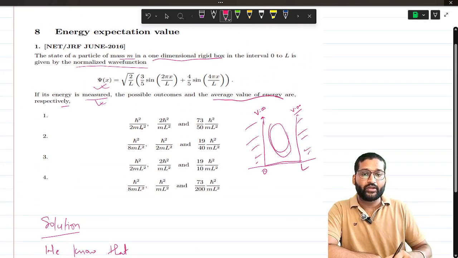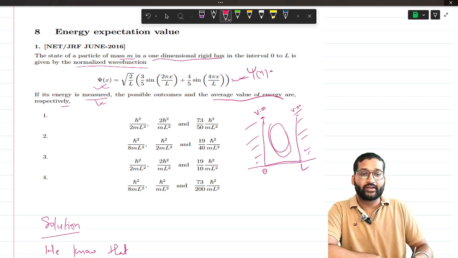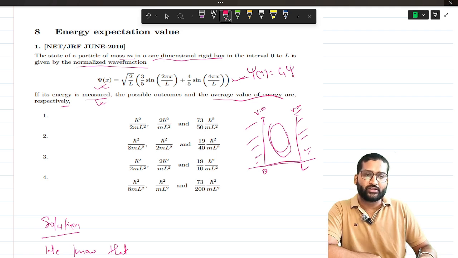So here what we have been given is a linear combination of wave functions, and this is normalized. So the linear combination means psi x is given as C1 psi 1... this is not 1, I think it is C2 psi 2 plus, with n equal to 4, C4 psi 4.